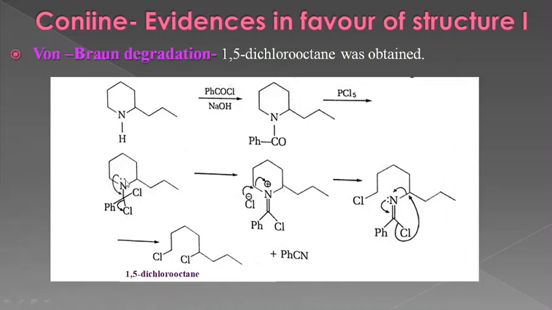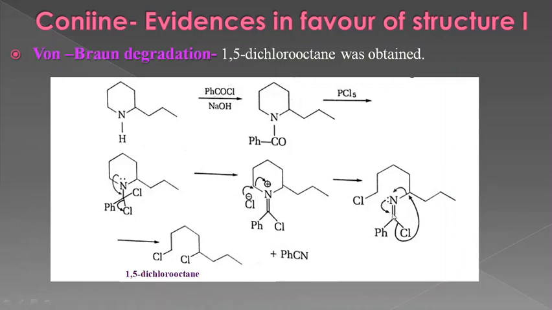As you can see, this Cl is a good leaving group, it will leave, and the lone pair of electrons will come here, forming a bond. Again there will be a rearrangement. This bond will break, the nitrogen shifting its electrons here. Chloride will form a bond with this carbon. Then there will be a third electron shift.